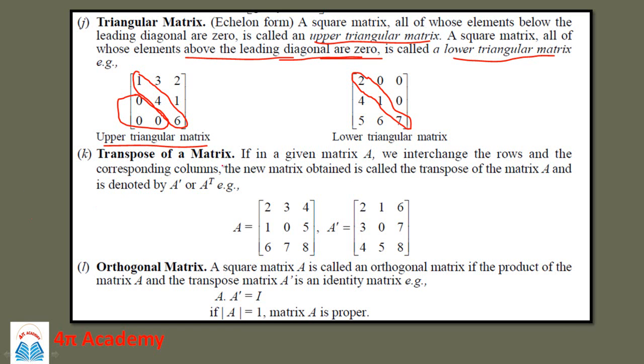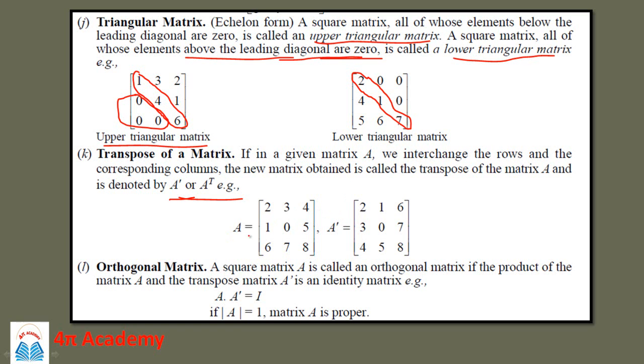Then next is the transpose of a matrix. If in a given matrix A we interchange the rows and the corresponding columns, then the new matrix obtained is called the transpose of the matrix A, and it is denoted by A dash or A transpose. So A transpose means simply you have to interchange the rows by columns and columns by rows.